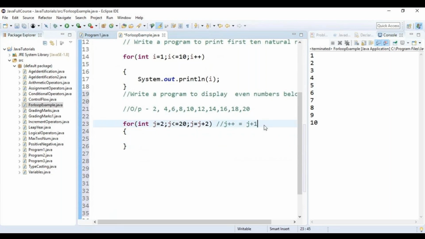But I want to increment it by 2, so j is incremented by j plus 2. Am I clear? Okay, let me see whether I'm getting the required output or not.